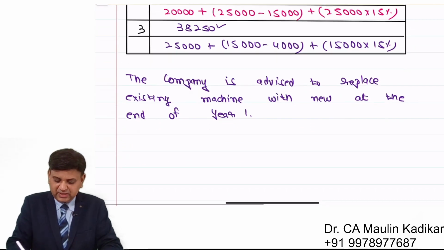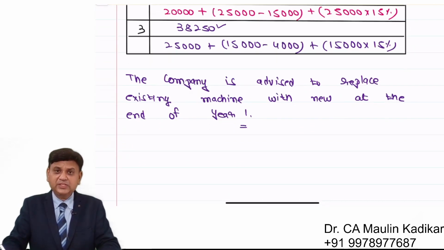See, we have advised over here that you should replace at the end of the first year. Why?